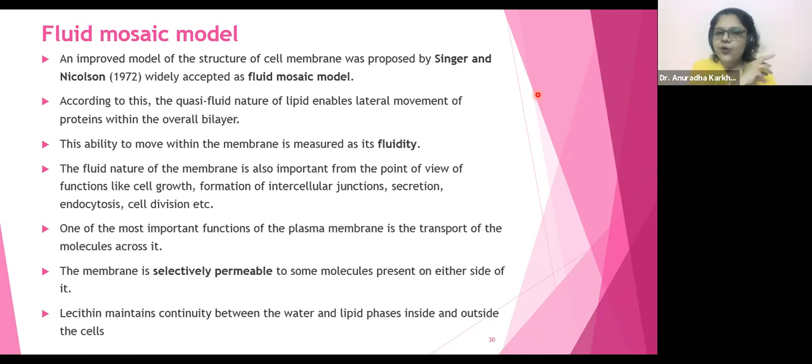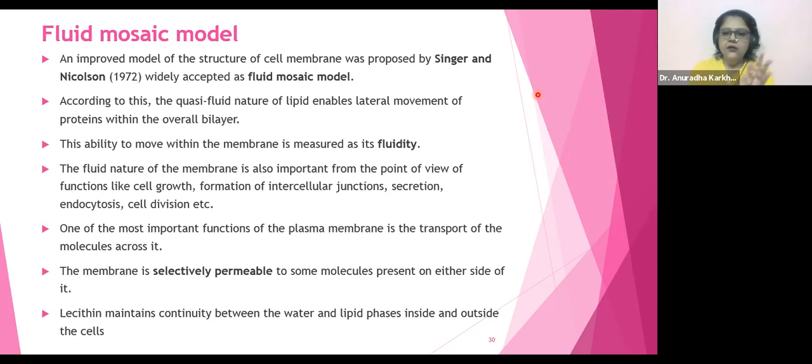Just like in water, how the icebergs move. Have you all seen that in a stream of water? How the icebergs move? Something like that, in a pool of lipids, the proteins are going to move. It appears like that. Okay. So some scientists have given the iceberg model also. They say that just like icebergs move in the water, similarly the proteins move in this lipid bilayer.